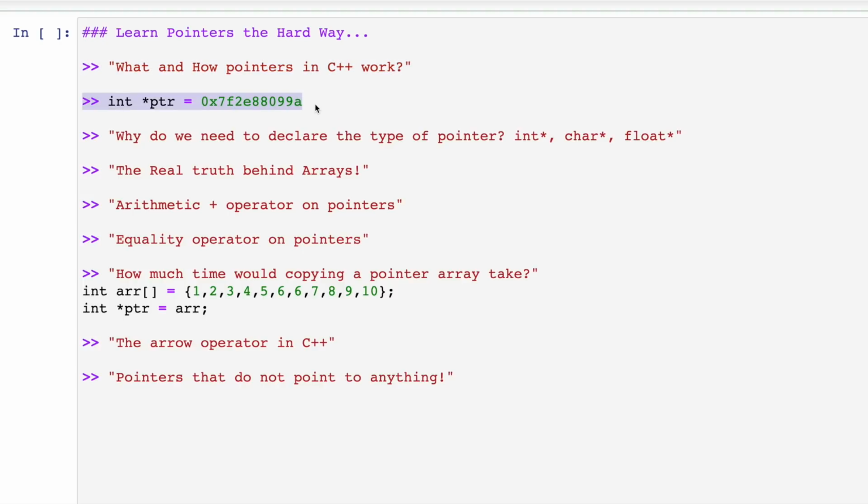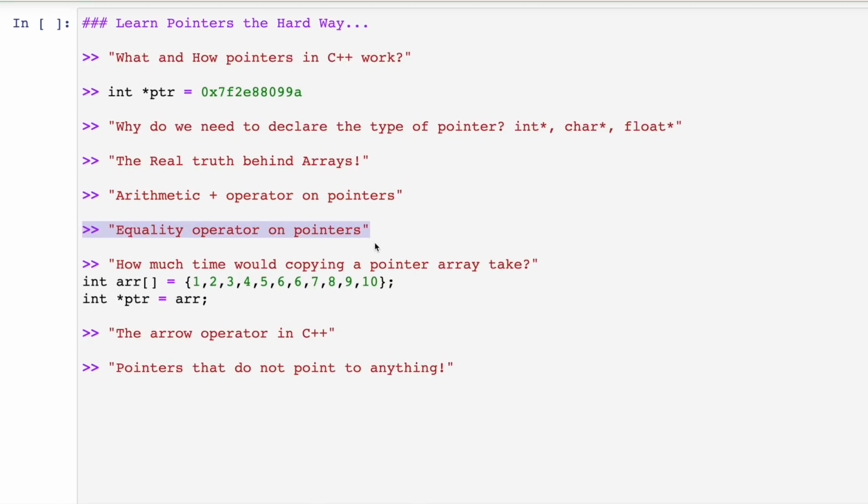Then I would ask you whether you understand this line. We will look into what this is exactly doing. Then we will move on to why we need to declare the type of pointer in C++, like if it's pointing to an integer or character or float, why is this necessary? Then we will move on to the real truth behind arrays, and we will be discovering a pretty exciting thing over here. Then we will be seeing how arithmetic operators work on pointers, like if you do some +3 or +2 on them. Then we will see how equality operators work on pointers.